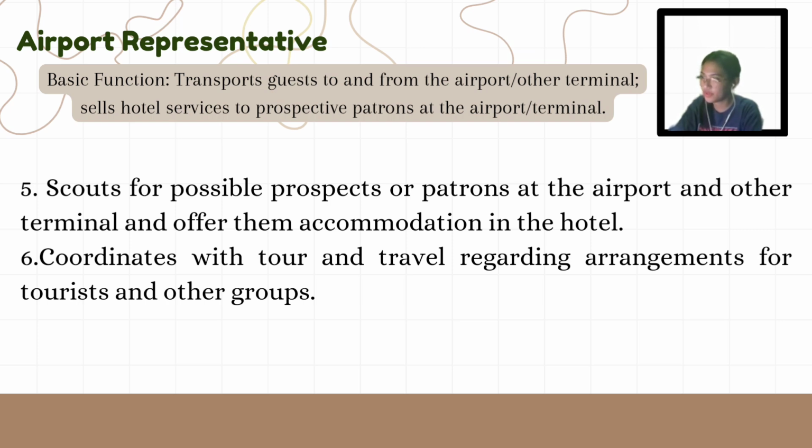Number 6, coordinates with the tour and travel regarding arrangements for tourists and other groups. This means the airport representative works closely with travel agencies and tour operators to arrange group transportation, tours, and activities for tourists staying at the hotel. This ensures seamless coordination and enhances the guest experience.